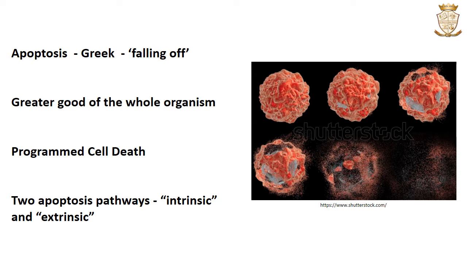And in the extrinsic pathway, a cell receives a signal to start apoptosis from other cells in the organism, from the exterior of the cell. The extrinsic pathway may be triggered when the organism recognizes that a cell has outlived its usefulness or it is no longer a good investment for the organism to support. So there are two apoptosis pathways, the intrinsic pathway and the extrinsic pathway.